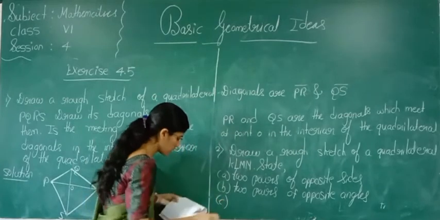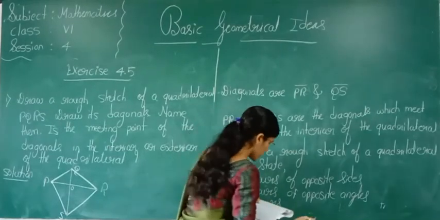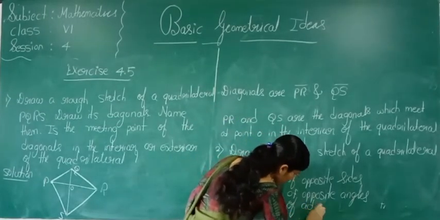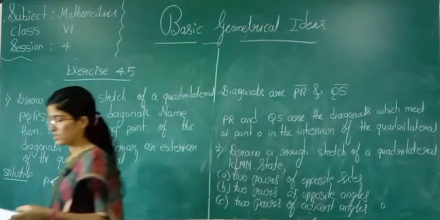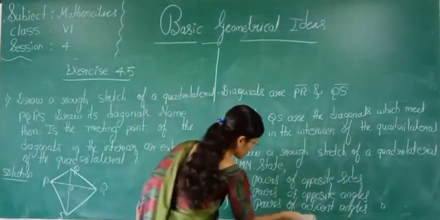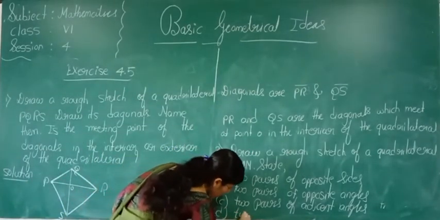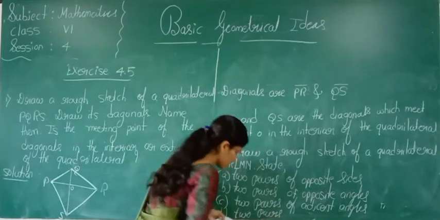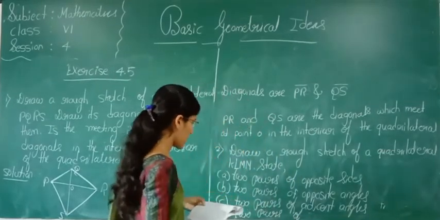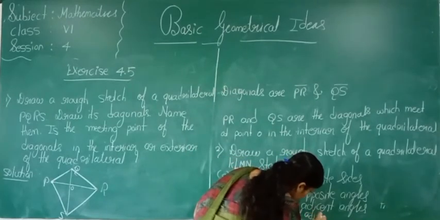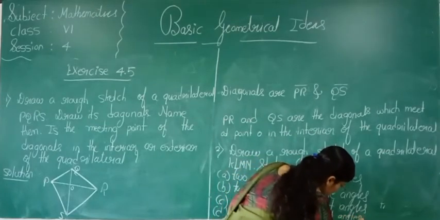Then two pairs of adjacent sides. And the last one is two pairs of adjacent angles.